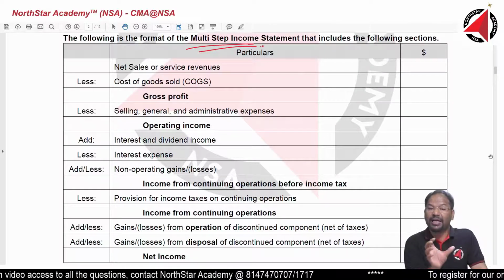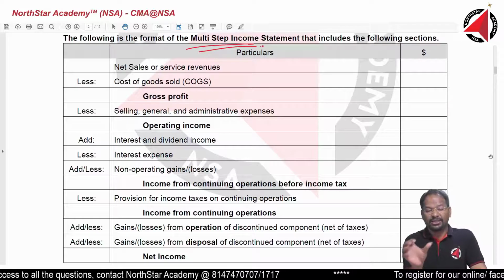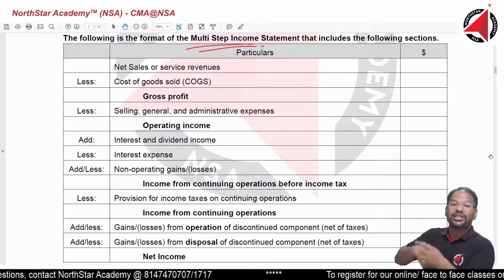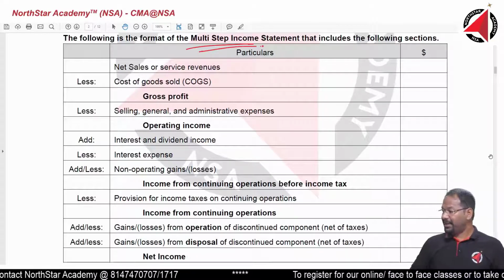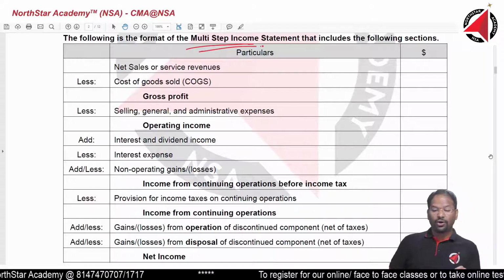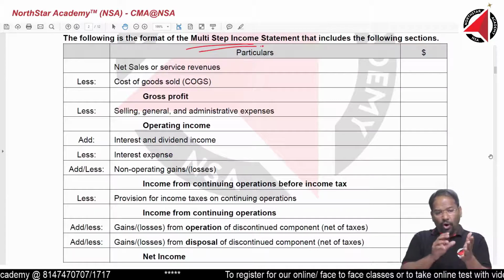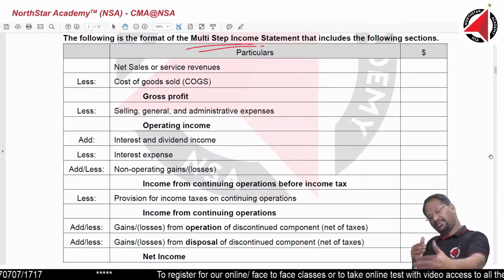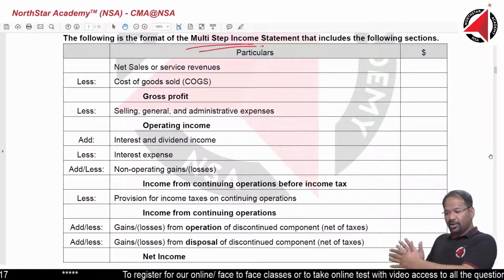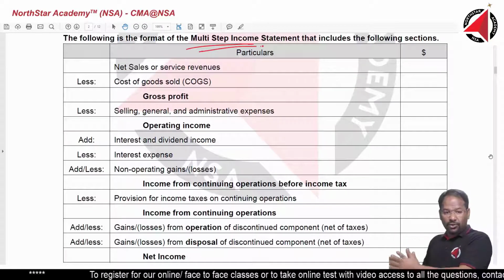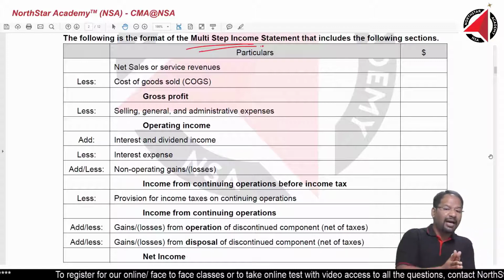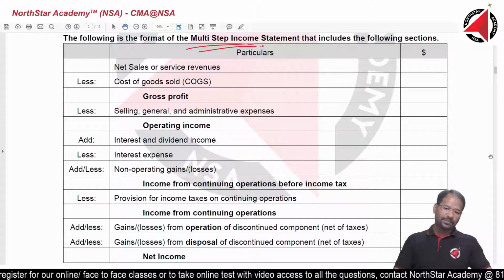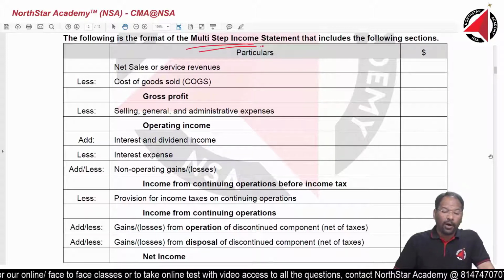All right. If there are breakups of these selling, general and administrative expenses, that breakup will be written somewhere else, what we call schedules. So that breakup will be written somewhere else where we call it schedules. All right. So all those selling, general and administration expenses, there are 20-30 types of expenses. Fine. It will be written in a separate document called schedule. From there we will bring back selling, general and administrative expenses. And then we will get operating income.